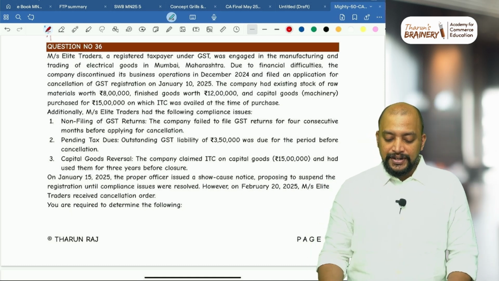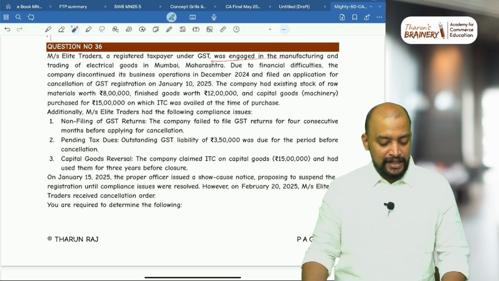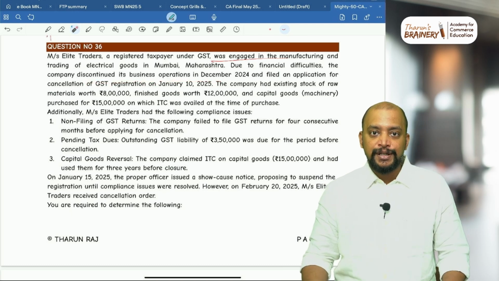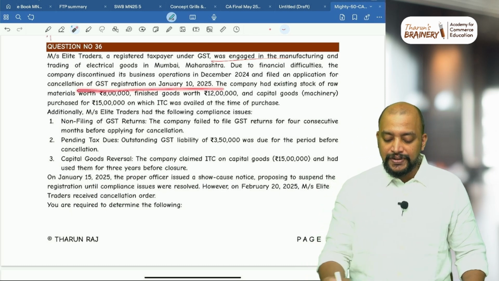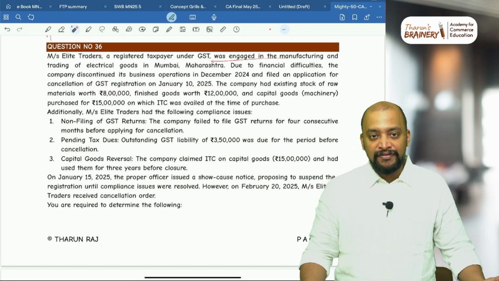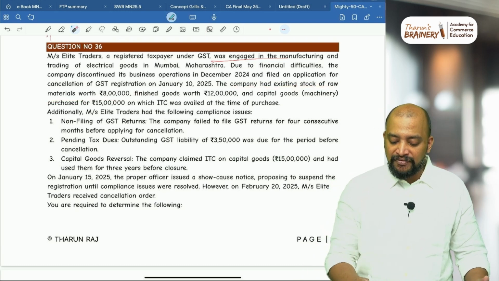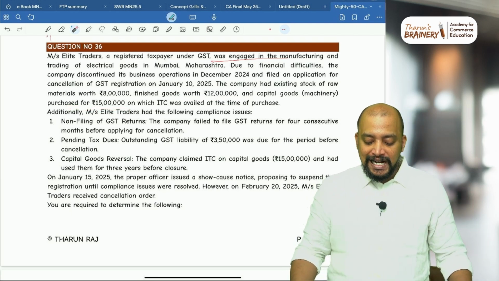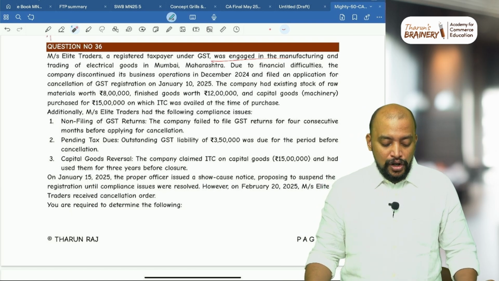Messrs. Elite Traders, a registered taxpayer under GST, was engaged in the manufacturing and trading of electrical goods in Mumbai, Maharashtra. Due to financial difficulties, the company discontinued its business operation in December 2024 and filed an application for cancellation of GST registration on Jan 10. So they made an application for cancellation of registration. The company had existing stock of raw material worth 8 lakh, finished goods worth rupees 12 lakhs and capital goods purchased for rupees 15 lakhs, on which ITC was availed at the time of purchase. Now this is the stock of raw material, finished goods and capital goods.